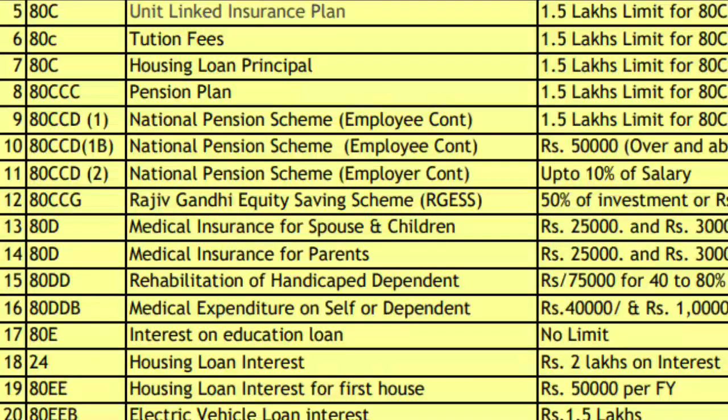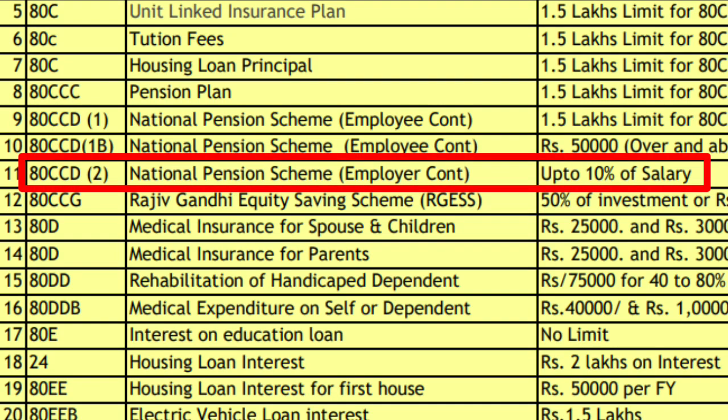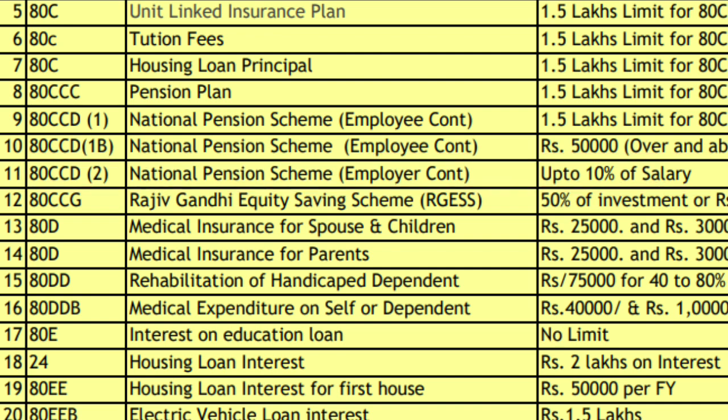Now, over and above that, there is something more in the national pension scheme, which is called 80CCD(2), the National Pension Scheme Employer Contribution. For this employer contribution, there is no monetary limit defined as of now, but basically 10% of the salary. Up to 10% of the salary, you will be able to give it as an employer contribution to the national pension scheme, and that amount also will be exempted. So this is also something which you can discuss with your employer.